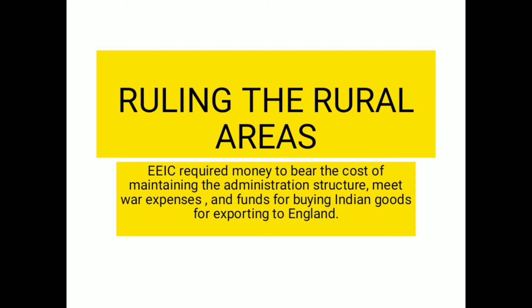So it had to be collected very timely, so that the expenditure on maintaining the administrative structure, buying Indian goods and exporting them to other countries, and maintaining wars could all be managed.